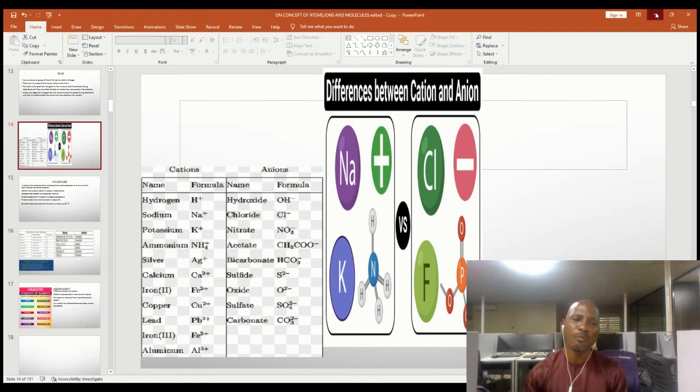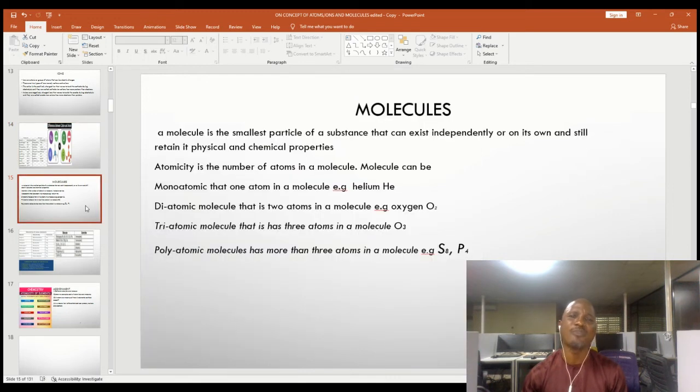As we move further, we'll be looking at the next concept, and the next concept is the concept of a molecule. Yes, molecule. Remember, we have said an atom is the smallest particle of an element that can take part in a chemical reaction. We say an ion is an atom that carries electric charges, or a group of atoms that carry electric charges. Now we'll be talking about a molecule. What is a molecule? A molecule is the smallest particle of a substance that can exist independently.